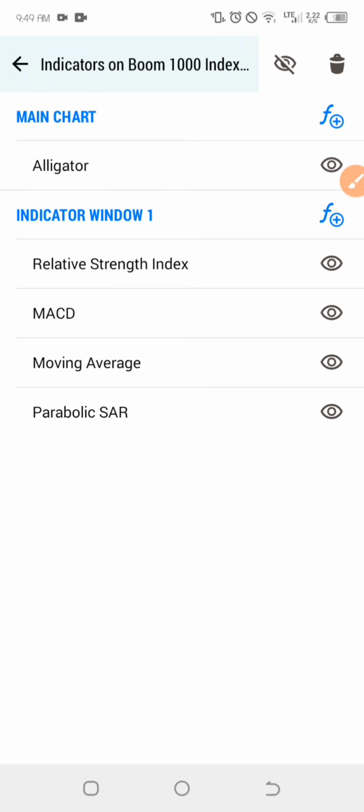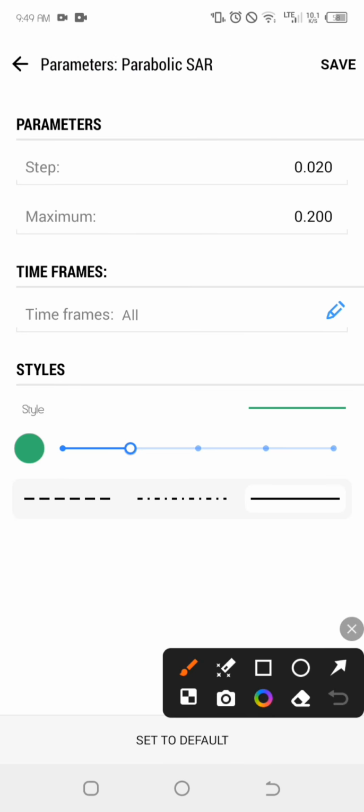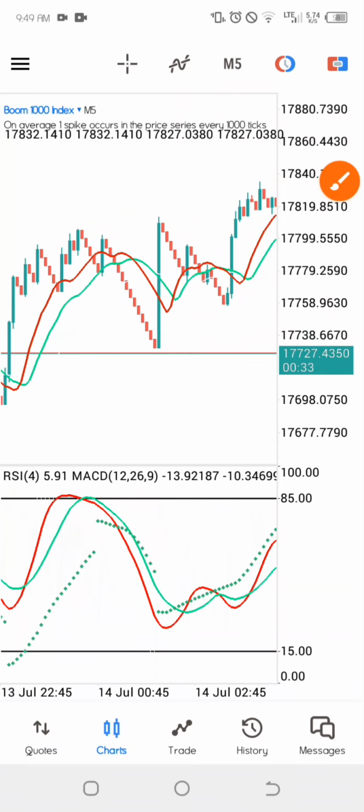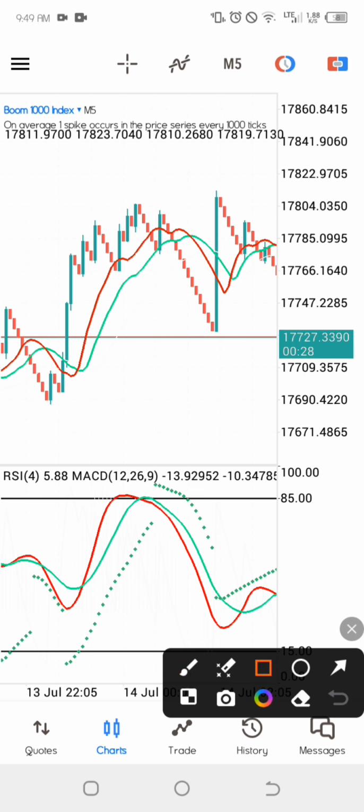Let me show you the settings for the parabolic SAR. We just want to set the step as 0.02 and the maximum to be 0.200, then pick the color of your choice and click on save. So those are the settings for the parabolic SAR. What are the things we are looking to see with the parabolic SAR? Once we see the cross happen and we see this confirmation, we want the parabolic SAR dots to start counting above the lines. It does not count below, it has to count above the lines. That is what gives us a more accurate strategy.